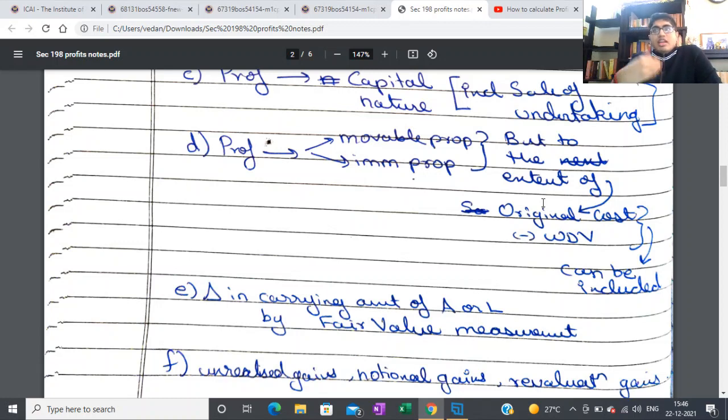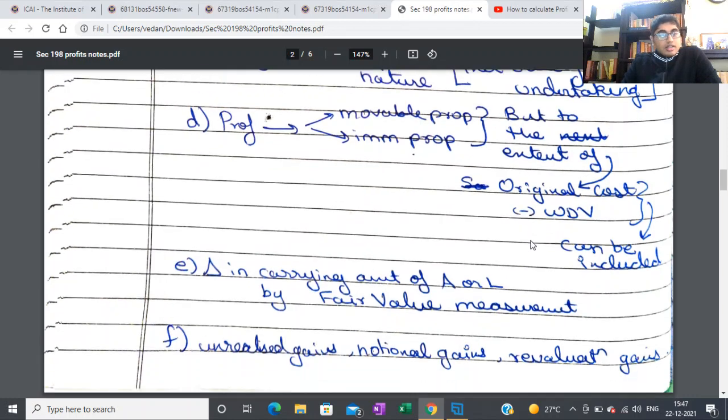Suppose your sale value is exceeding even your original cost. Your WDV might have been 5 lakh, your original cost would have been 10 lakh. So 10 lakh minus 5 lakh, 5 lakh, is the only amount that you can take as your profit. If you sold it for 12 lakh, then 12 lakh minus 5 lakh, 7 lakh, is generally what you would have taken into your P&L. But for the purpose of section 198, you can only take 5 lakh. So that is this point.